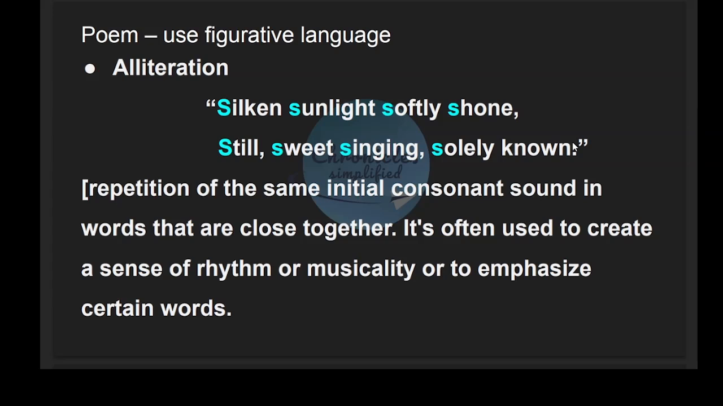Alliteration. Alliteration is repetition of initial consonant sounds in words that are close together. As in the example, silken sunlight softly shone, still sweet singing solely now. So here the S sound is repeated again and again, and it makes the poem sound more musical.